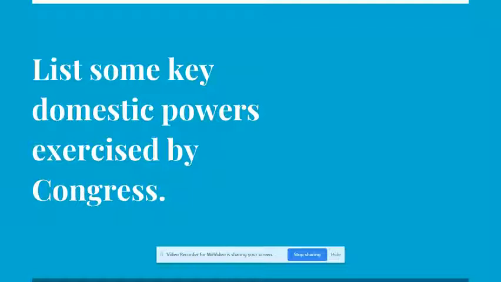Hey everyone, I have a question for you. Who determines how much weight is in a pound? Or who decides how much money you need to contribute to social programs like Social Security? Well, the answer to both of those is that it's the United States Congress.